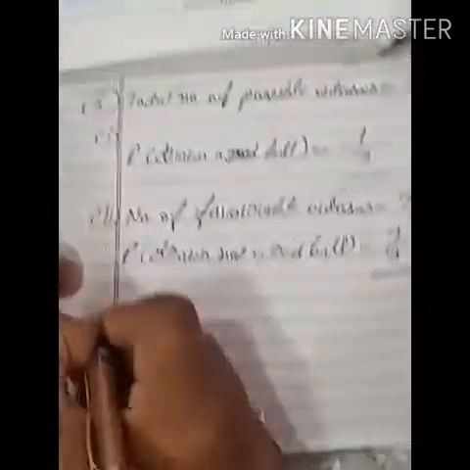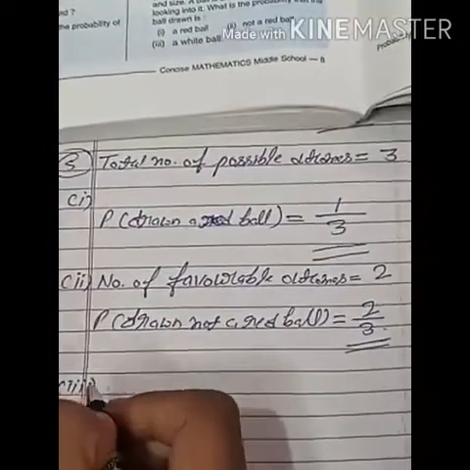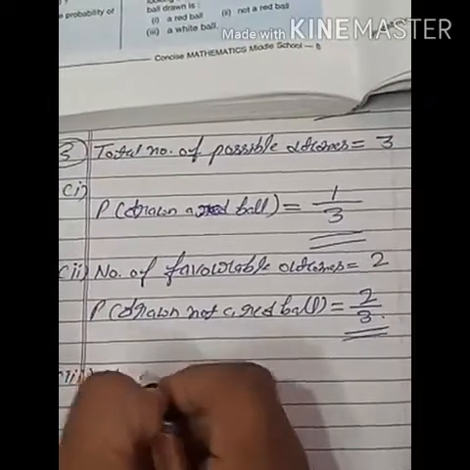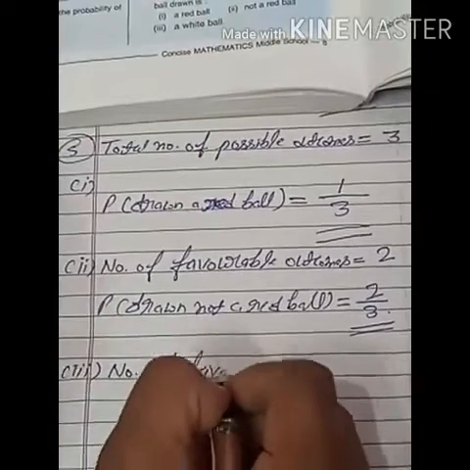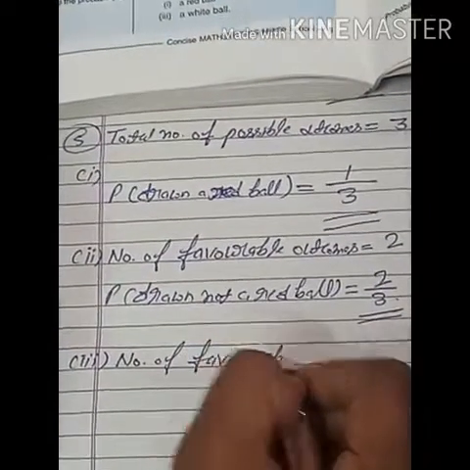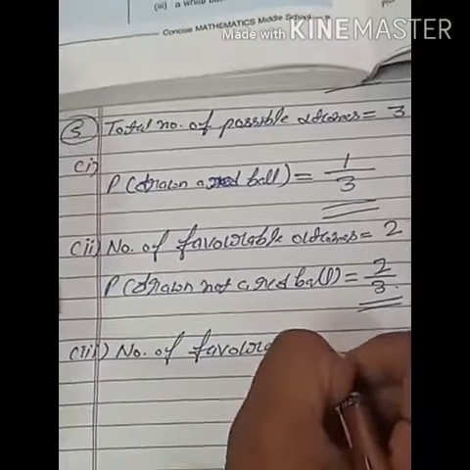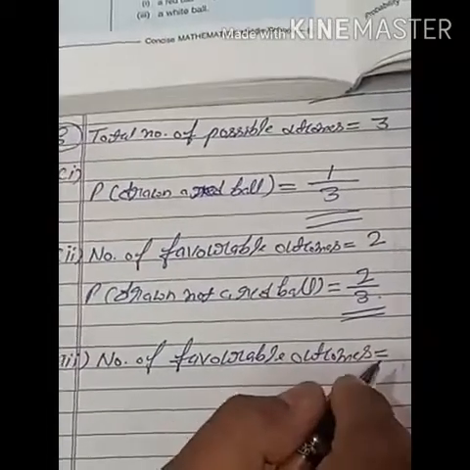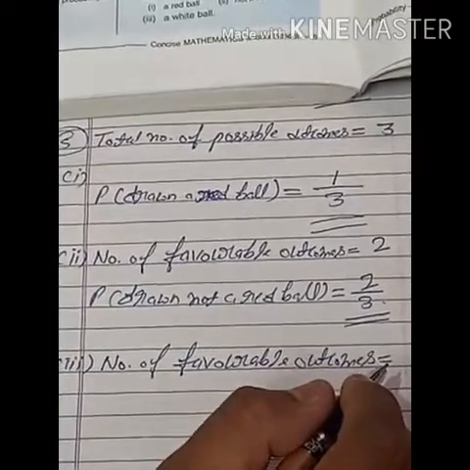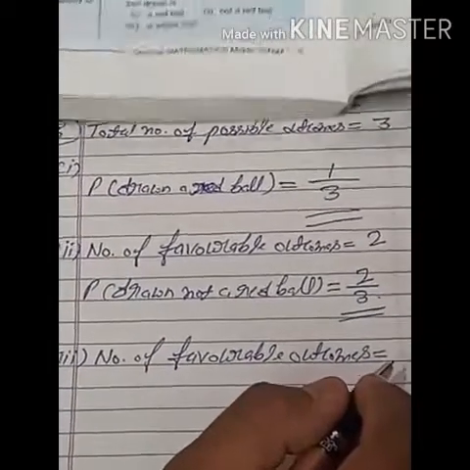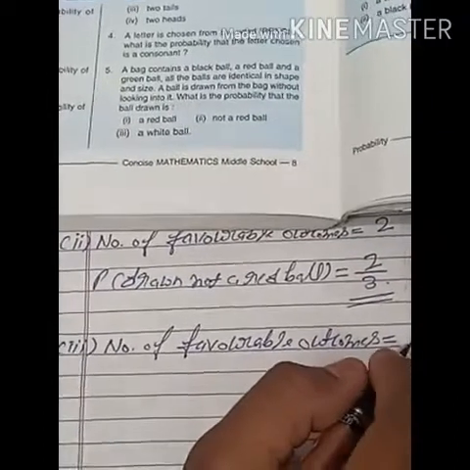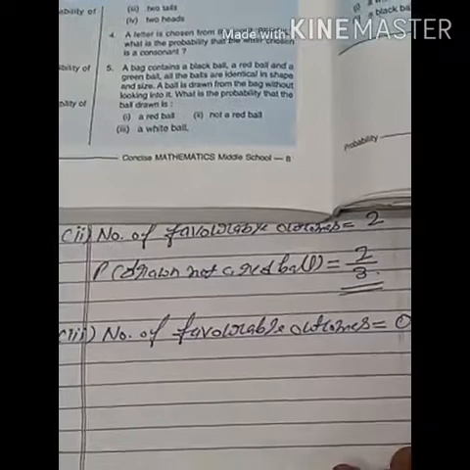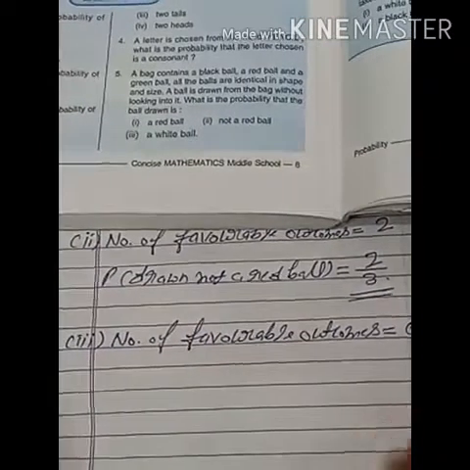Third part, a white ball. So students, number of favorable outcomes, third part is a white ball. So students, how many white balls are there in the question? No white balls. It means number of favorable outcomes will be 0, because there is no white ball.